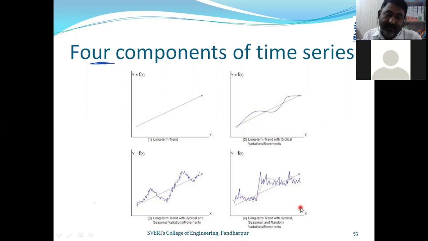And last we discussed the thing which we cannot predict at all. These are completely random in nature, that is, irregular. So these are the 4 components of time series.